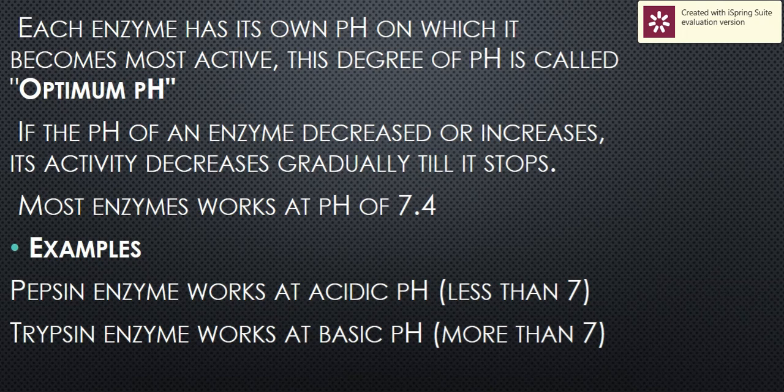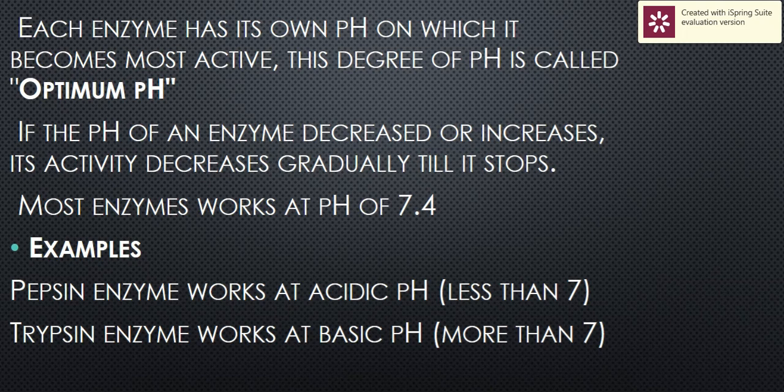But we have some exceptions, like the pepsin enzyme, which is found inside the stomach. It works at an acidic pH value of 1.5 to 2.5. Another example is the trypsin enzyme, which works at a basic pH value of 7.5 to 8. This is the optimal pH value of the enzyme.